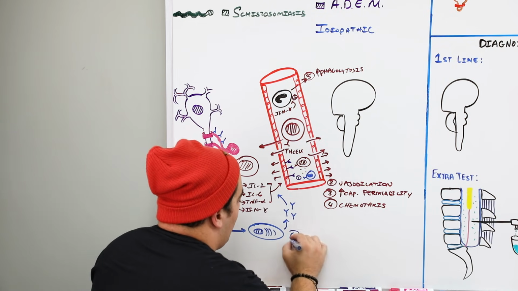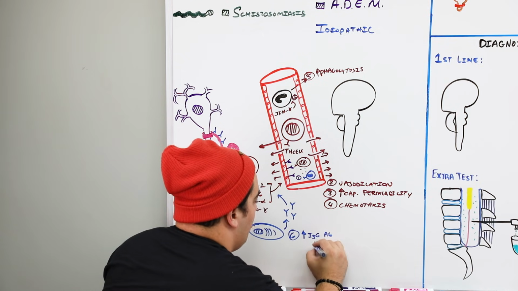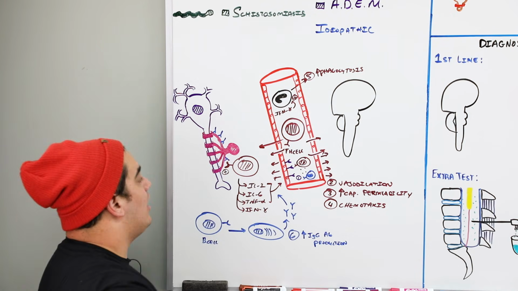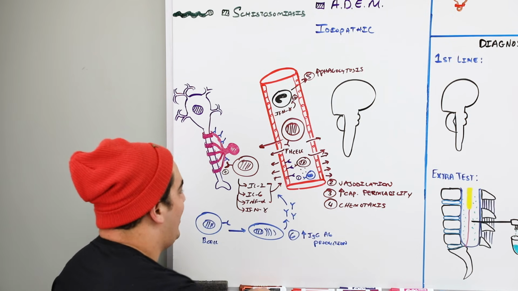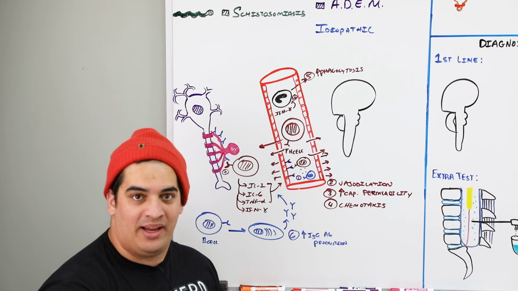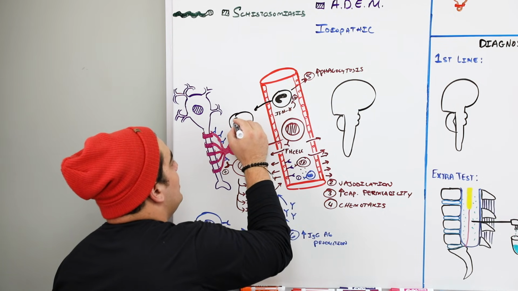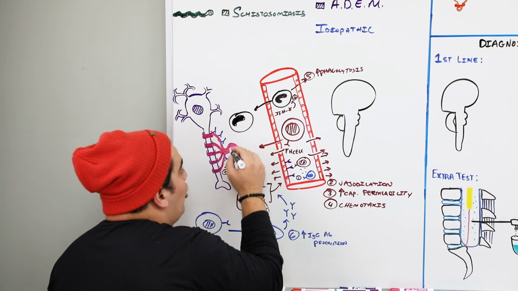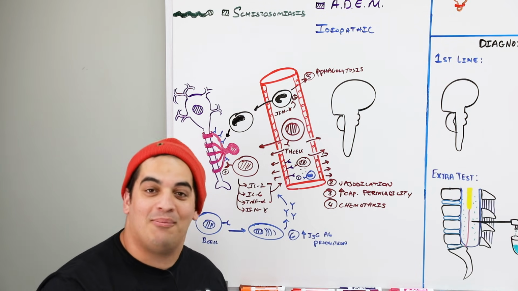So we have 5. The sixth thing I want you to remember here is that you're going to have an increase in IgG antibody production by the plasma cells. And these are going to tag the oligodendrocytes and myelin. When you tag them, guess what happens? The macrophages are like, who done taken and buttered up that toast for me because it look good. Then the macrophage is going to come out here and it's going to be like, that thing looks all opsonized. It looks all kinds of good. And it's going to go and engulf or phagocytose these oligodendrocytes and different components of the myelin sheath.